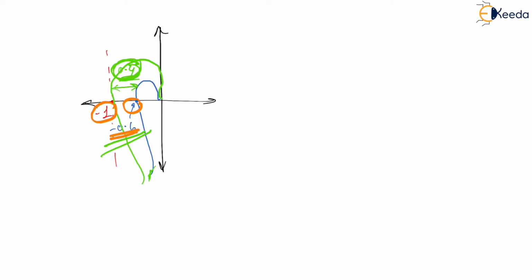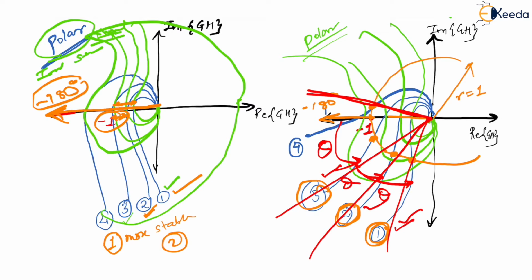So in terms of gain, I have to ensure that when my angle is minus 180 degrees, then at that time, what should I ensure? I should ensure that my plot gain when the angle is minus 180 degrees has to be lesser than minus 1, has to be lesser than minus 1. This is what we have understood.